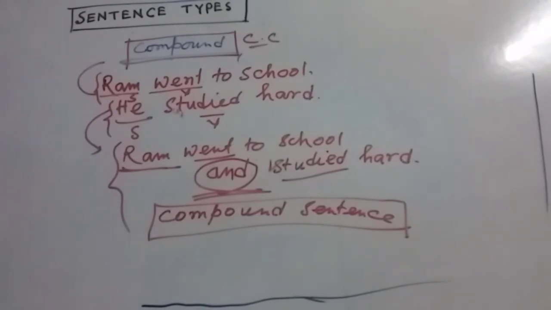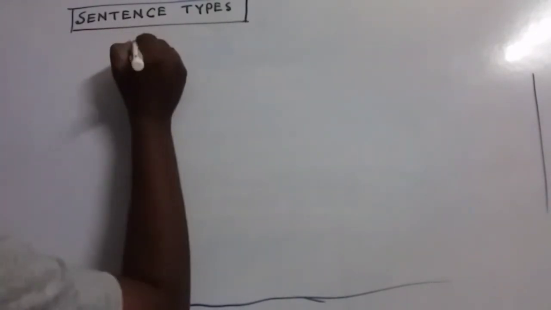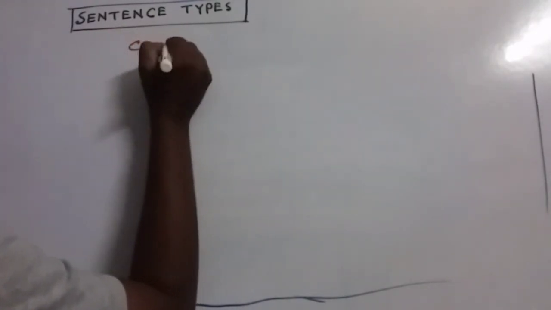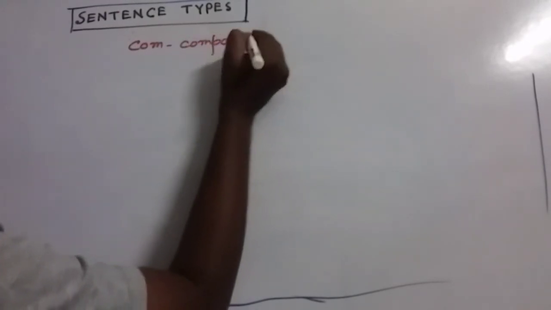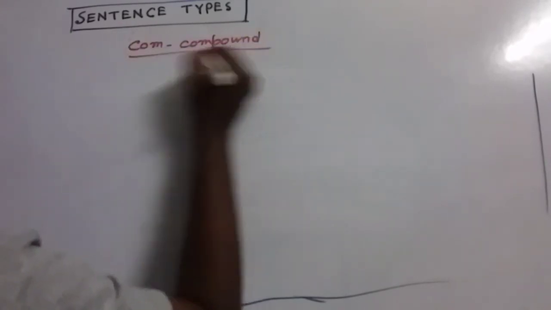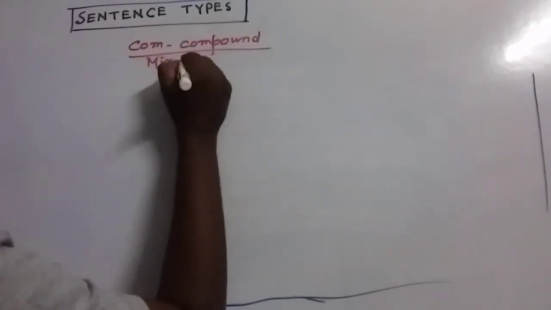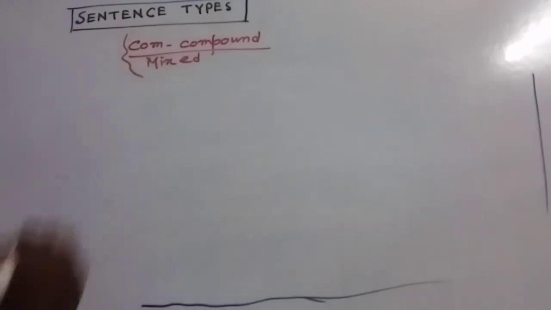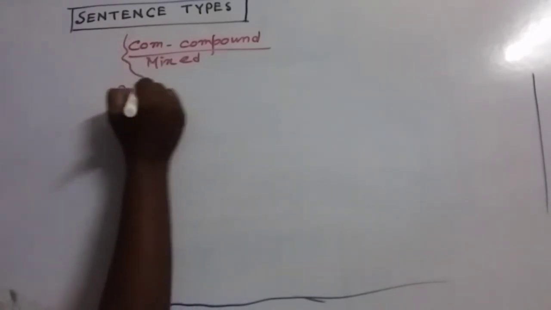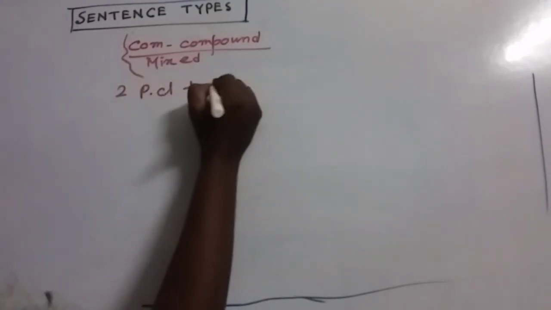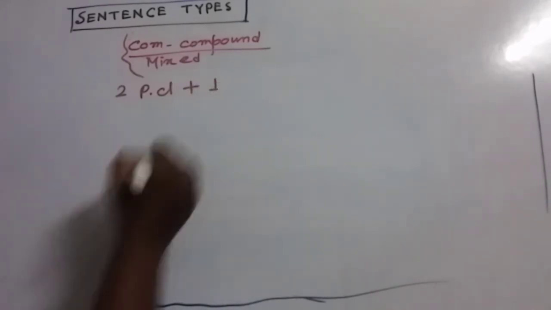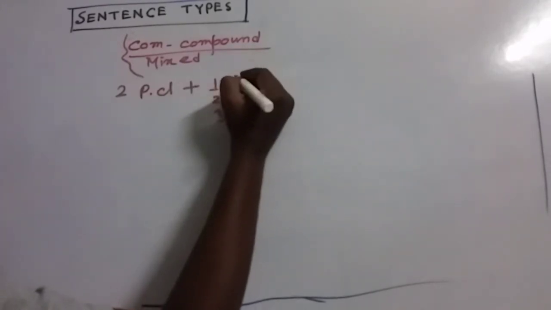My dear friends, there is another type which is called complex-compound, or compound-complex, or mixed, whatever you can say, that's not a problem. In this type of sentence, there must be two principal clauses and one or more subordinate clauses, it may be two, three, one or more.